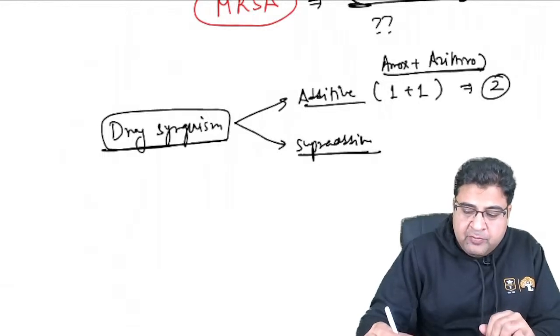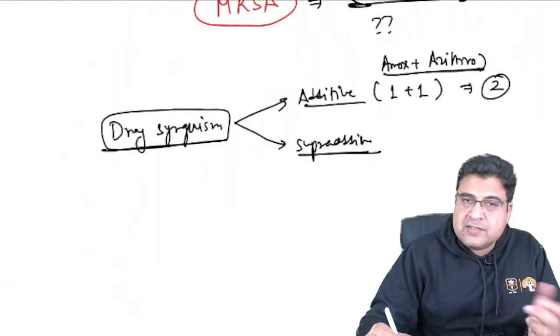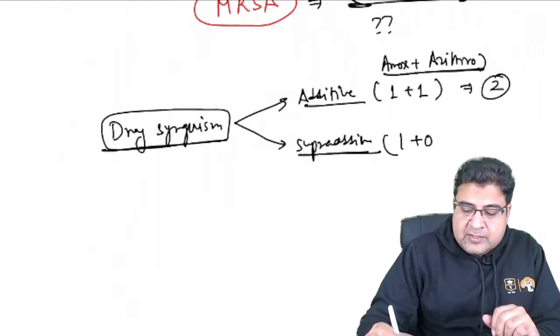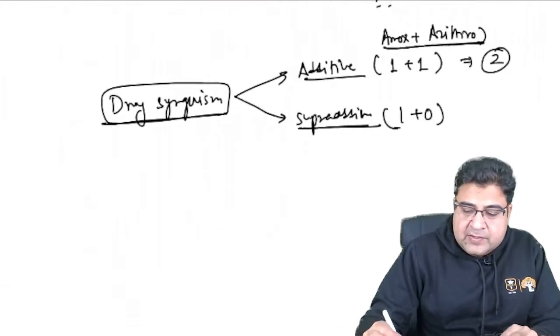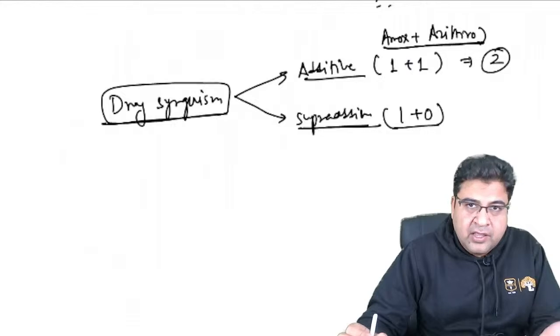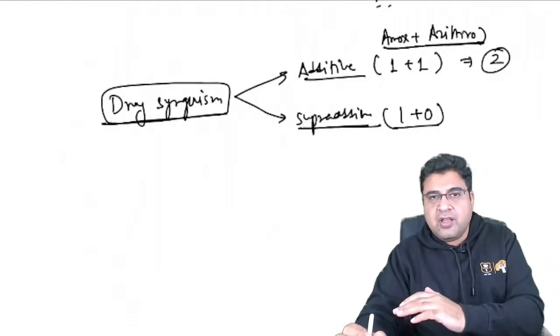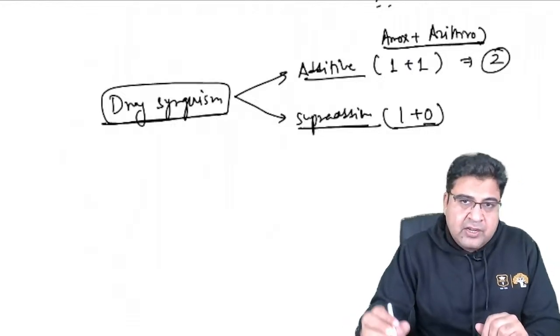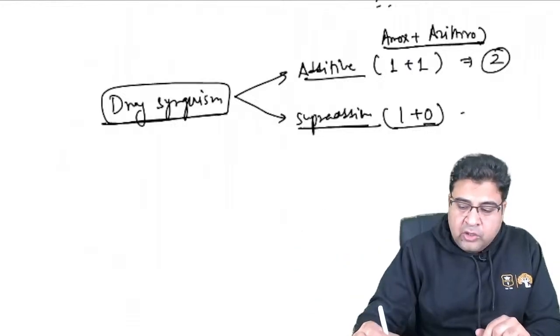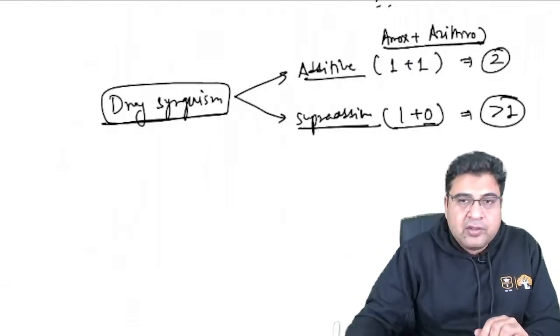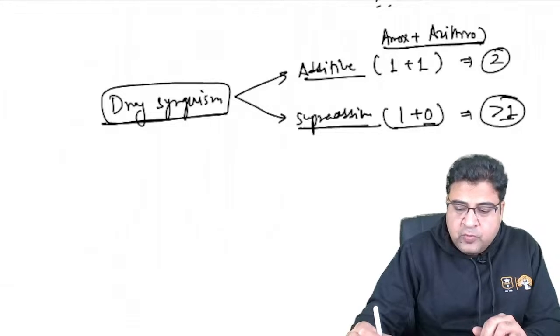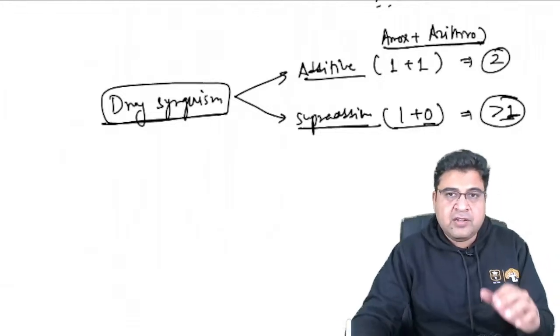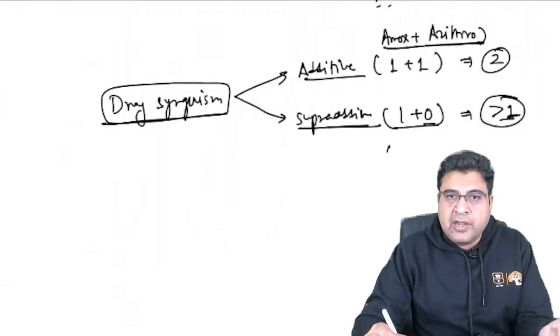Now, supra-additive means when you give two medicines together, but one medicine has zero activity against a given target. That drug has a muted effect. But in the presence of that medicine that is not going to inhibit the target, the overall effect is going to be more than one. So the antibiotic effect is even more than the normal antibiotic effect.